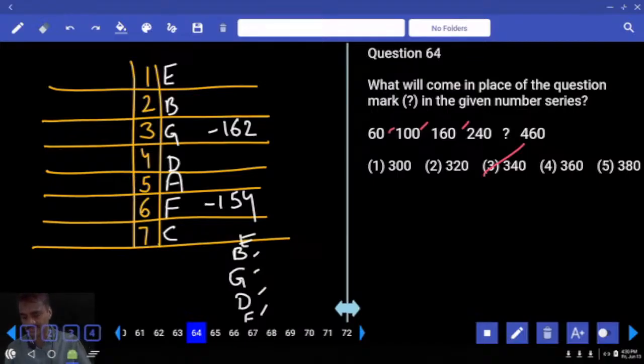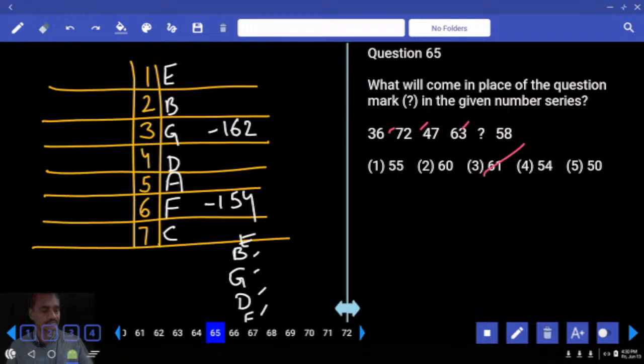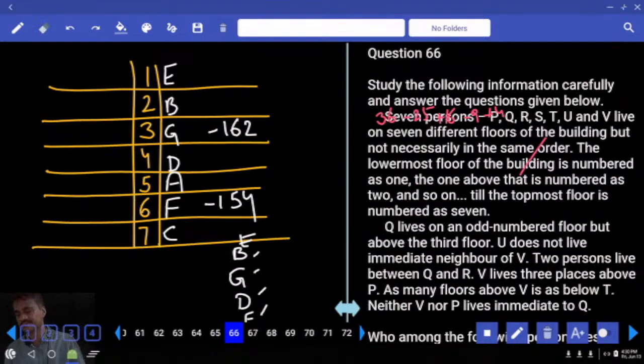Then next one, 65. 36 and 72, difference plus 30. 72 and 47, minus 25. Next one plus 16, minus 9, plus 4. Then what is your answer? 58 and 54, 63 minus 9, 54. That's it.